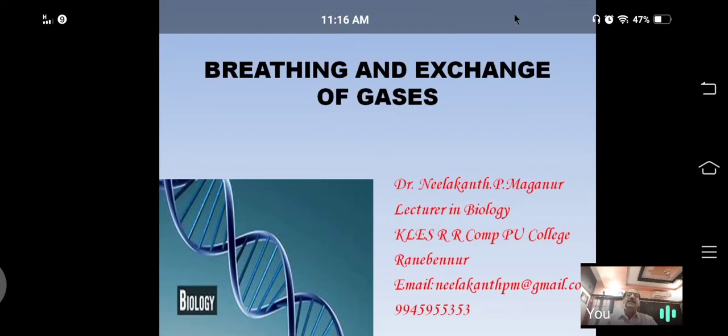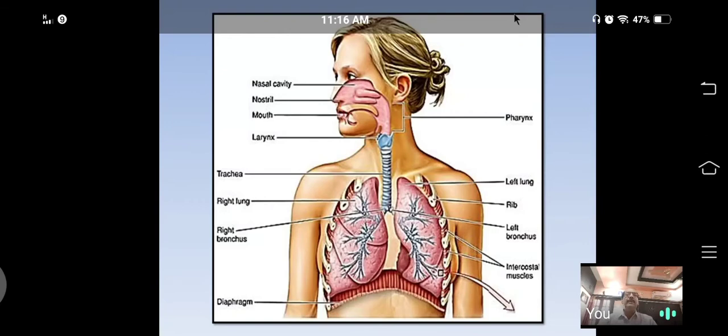Today, let us discuss the respiratory system in a human. See, this is the human respiratory system. There is a well-developed respiratory system in man.